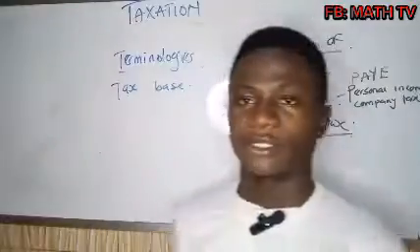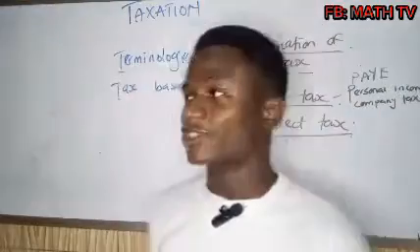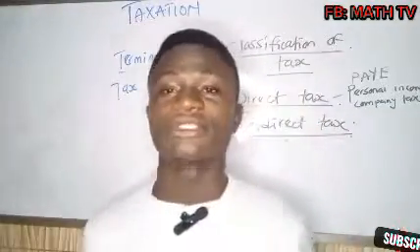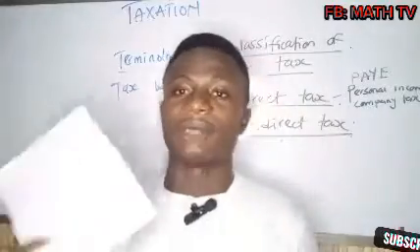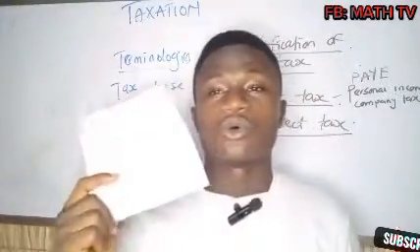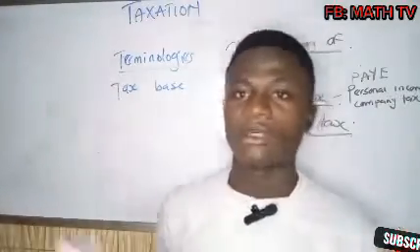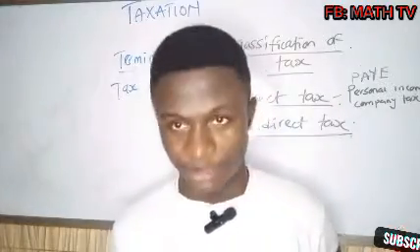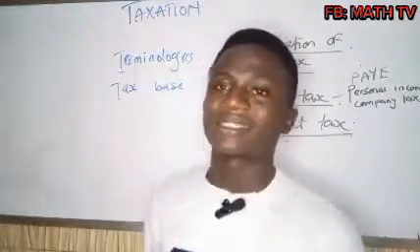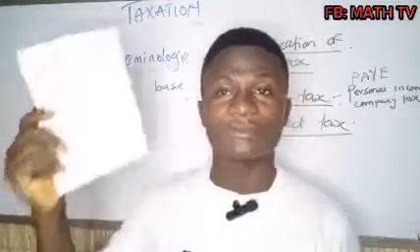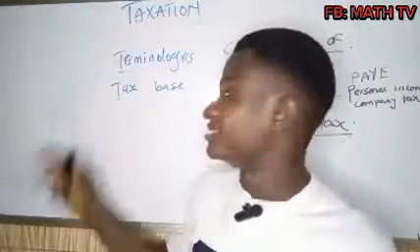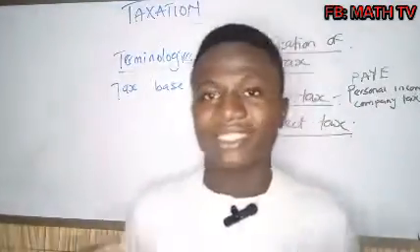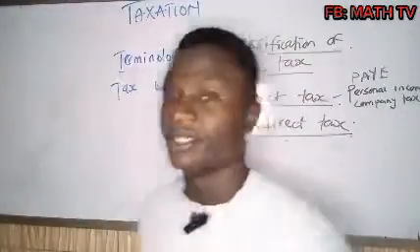A good example: now I sold this notebook. I bought it for, let's say, $100, and I sold it for $1,000. Then I pay a tax of, let's say, 5%. The question is, what attracted tax? It is actually this particular book. Then this book is the tax base. The item that is being taxed, the item that attracts the tax, is what we call tax base.